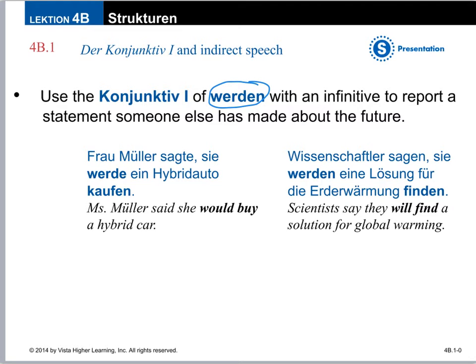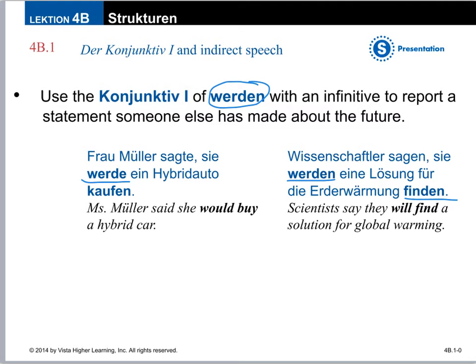It could also be the werden, the hypothetical Konjunktiv II form. So it could be will or would, because that's the stem of werden. The next example, Wissenschaftler sagen, sie werden eine Lösung für die Erderwärmung finden. So sie plural, werden stays werden, they will find.